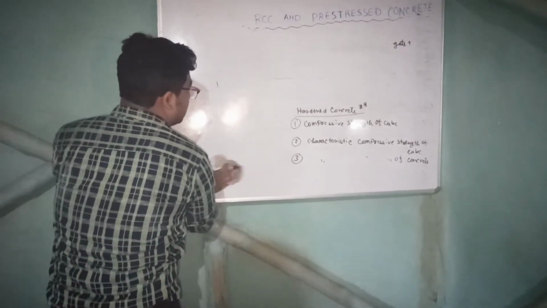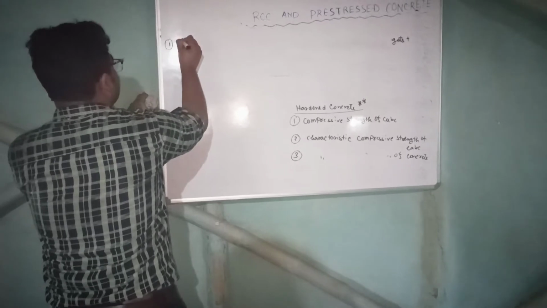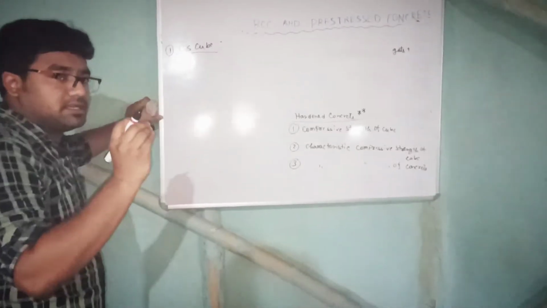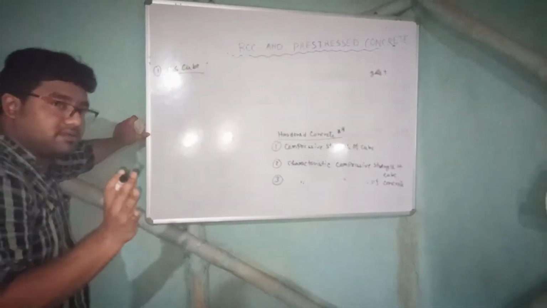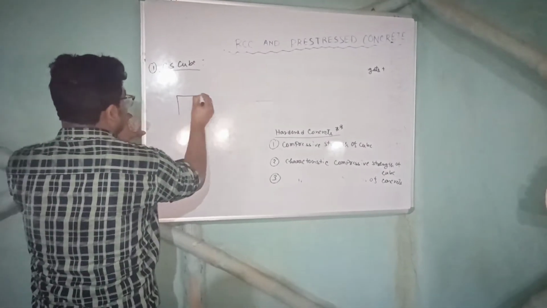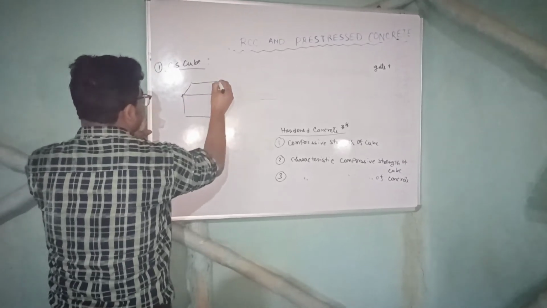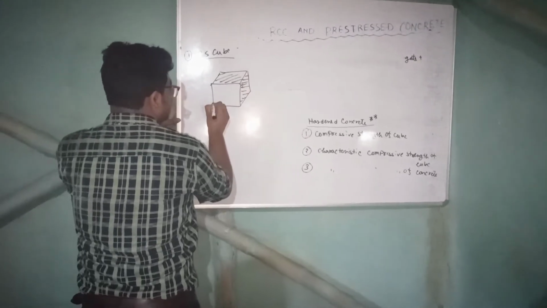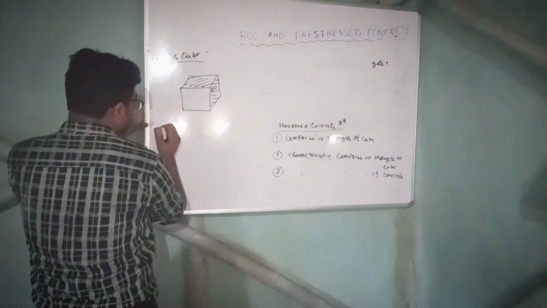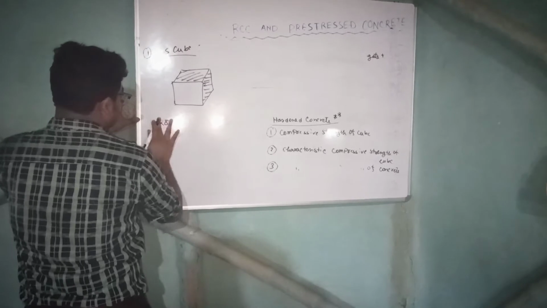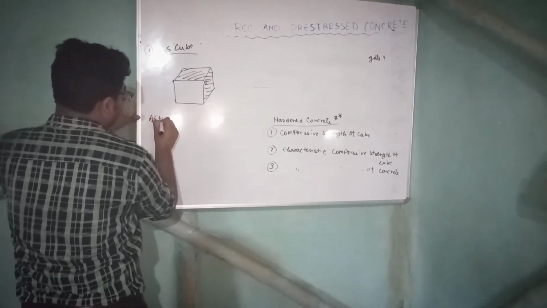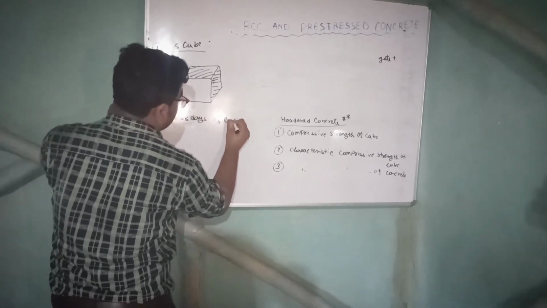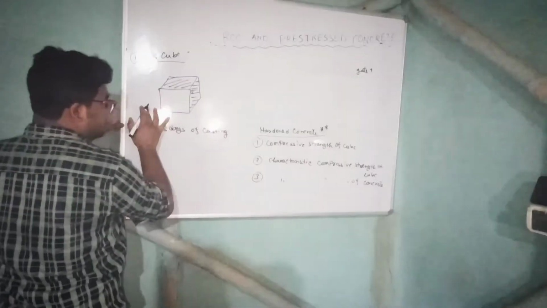Suppose the first one, the compressive strength of cube. It is the strength of concrete. After preparing a concrete cube, there are 3 conditions. Suppose this is the concrete cube. After 28 days of casting, the strength test has to be done.